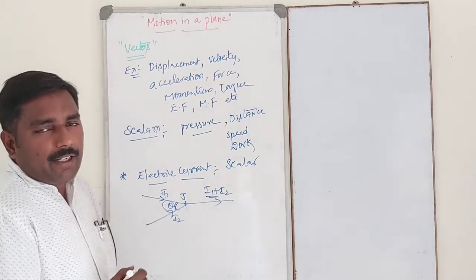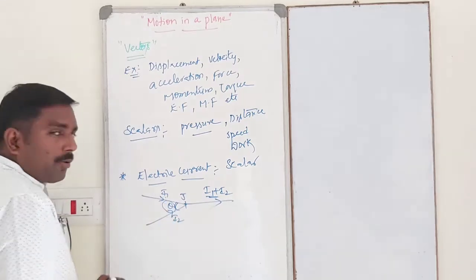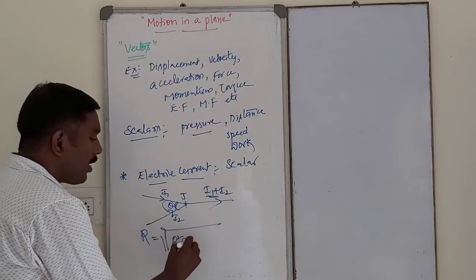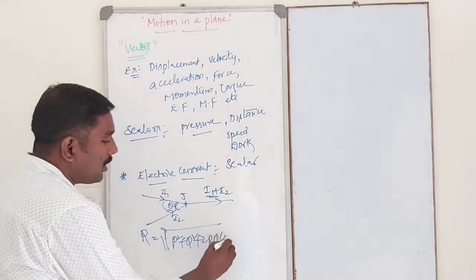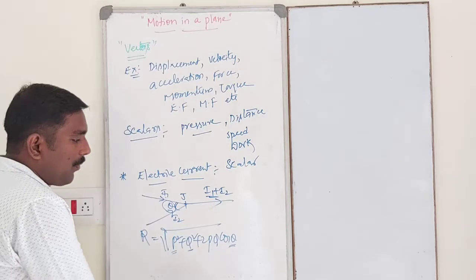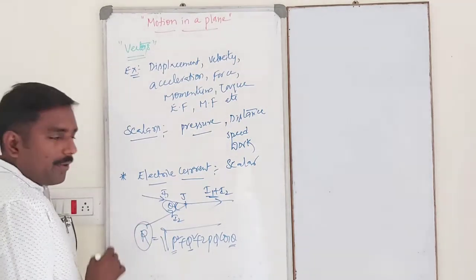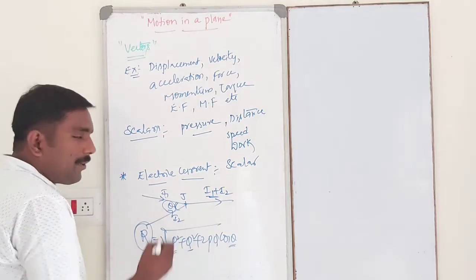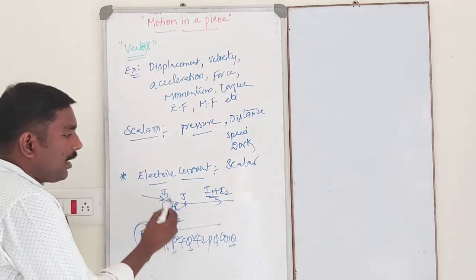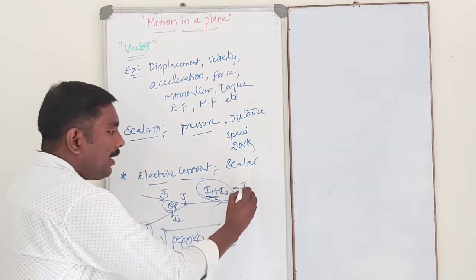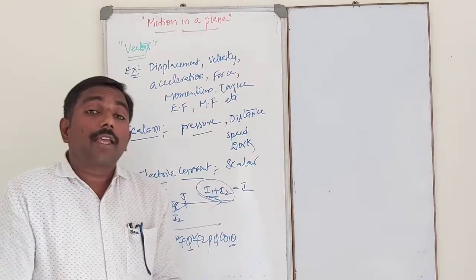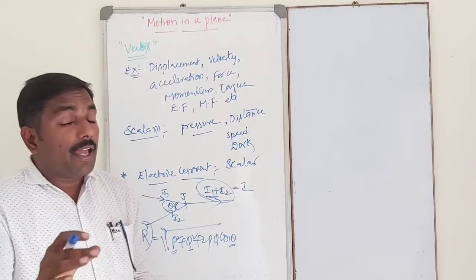According to the parallelogram law of vector addition, dear students, which we already studied, the resultant vector R is equal to the square root of p square plus q square plus 2pq cos theta. Here theta is the angle between the p and q vectors. So the resultant vector depends upon the angle between p and q. But in this case, the resultant current is independent of angle. That's why electric current is a scalar quantity.